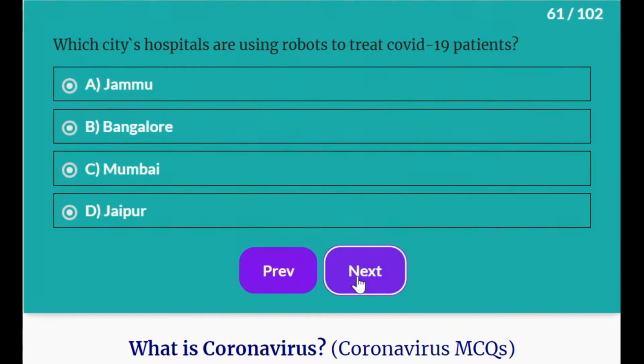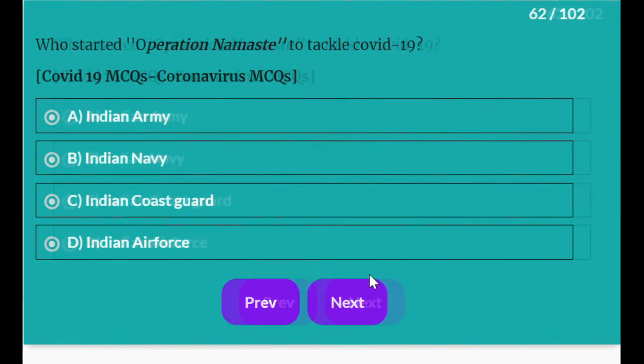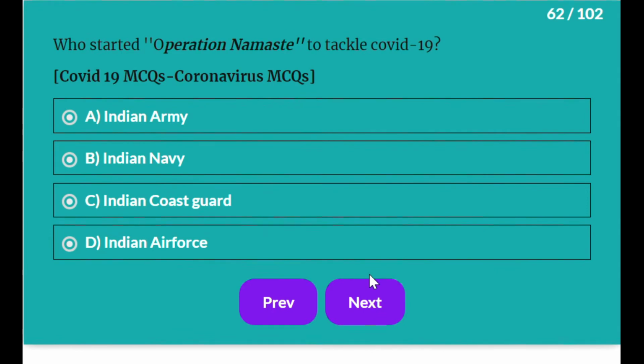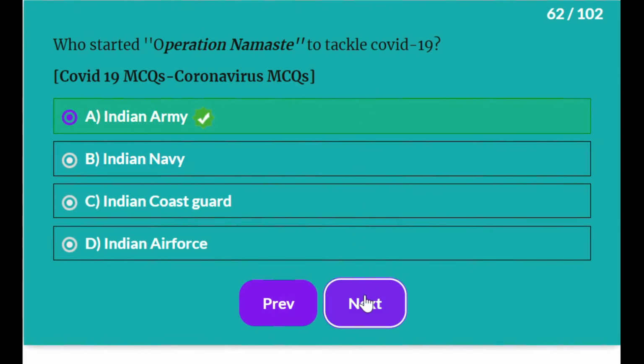Mumbai. Which cities' hospitals are using robots to treat COVID-19 patients? Jaipur. Who started Operation Namaste to tackle COVID-19? Indian Army.